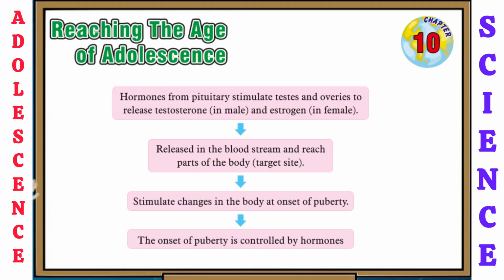So here you can see the flow chart in which hormones from the pituitary stimulate testes and ovaries to release testosterone in male and estrogen in female. After that, they are released in the bloodstream and reach parts of the body, that is your target site. Next is to stimulate changes in the body at the onset of puberty. The onset of puberty is controlled by hormones.